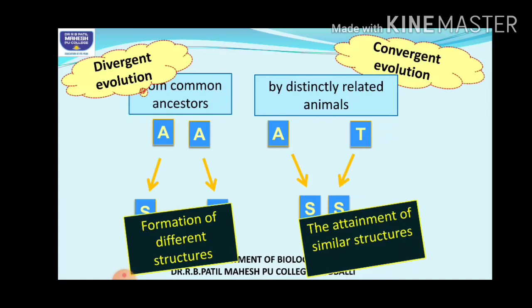Got it? So you should know these differences, students. What is divergent evolution and what is convergent evolution? Differentiate them. Or the differences between homologous and analogous organs, or for 2 or 3 marks they may ask you to define homologous and analogous organs with examples. So you have to explain the example also there.